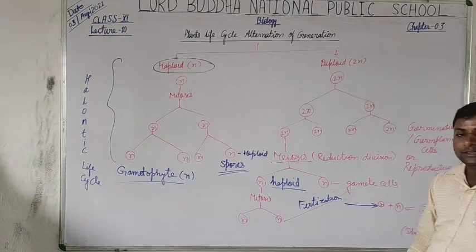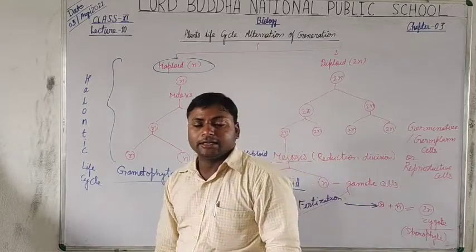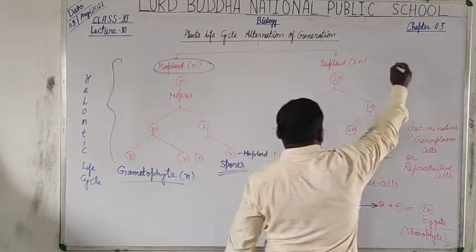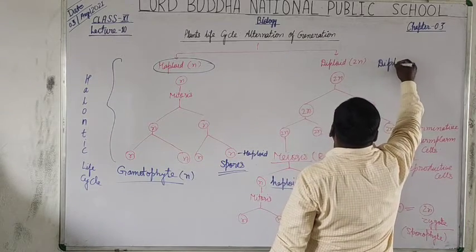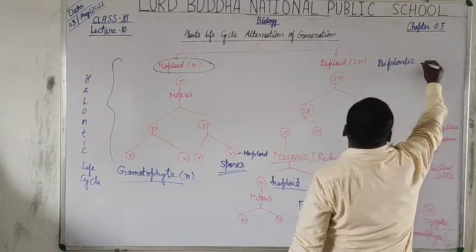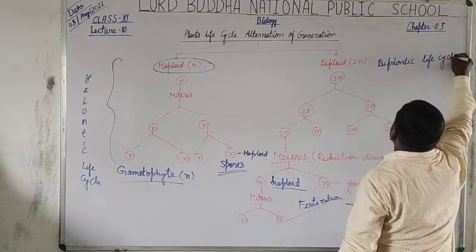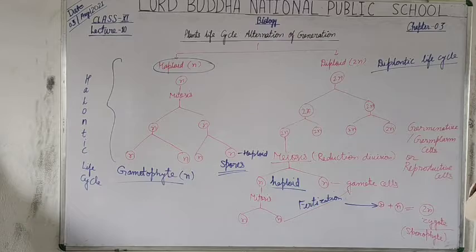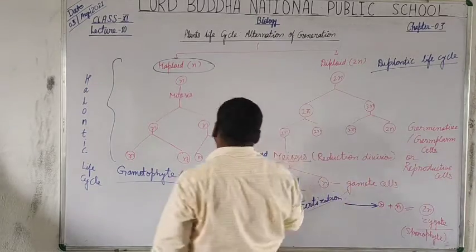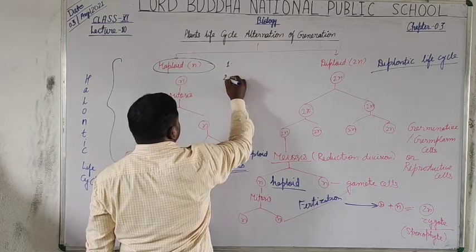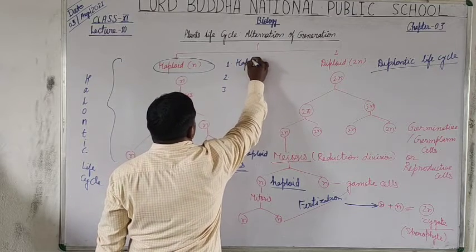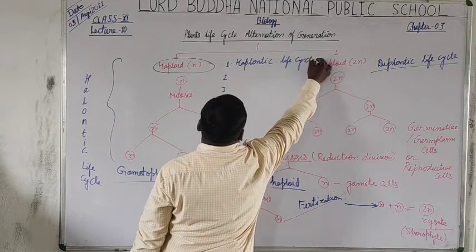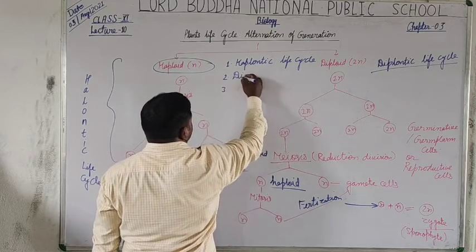The sporophyte is the dominant phase in the individual plants, which shows the diplontic type of life cycle. Is that clear, students? Then here we have observed two life cycles: the haplontic life cycle and the diplontic life cycle.